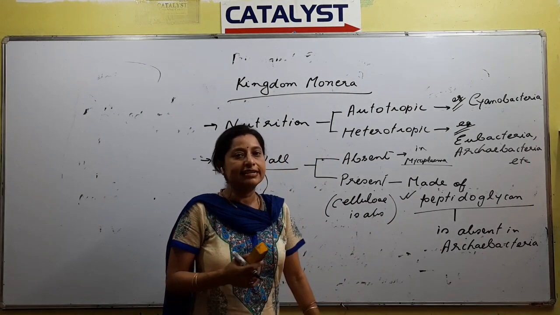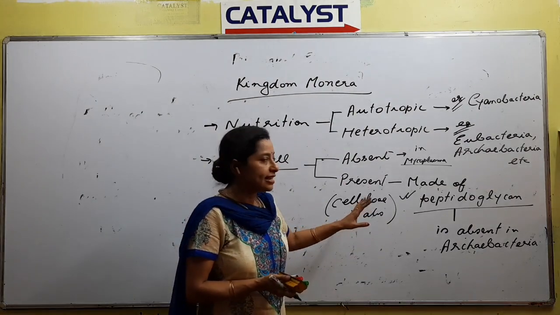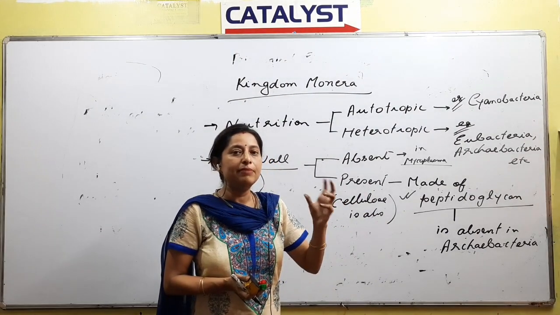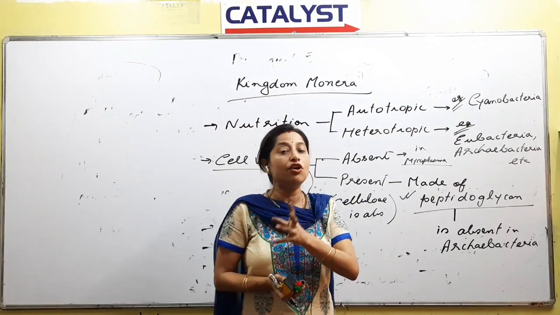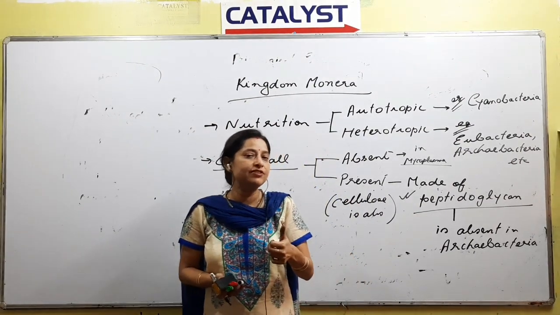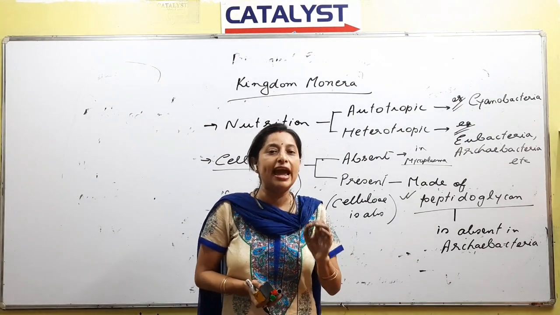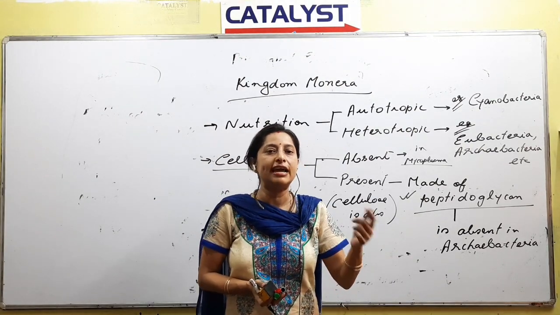Is anyone confused about anything? Did you understand the basic point? In short, what we want to say is that the cell wall of a bacteria and the cell wall of the Archaebacteria are slightly different. One point of difference is that in bacteria cell walls peptidoglycan will be present, but in Archaebacteria cell walls peptidoglycan will be absent.